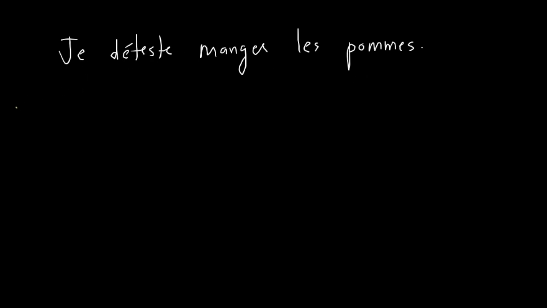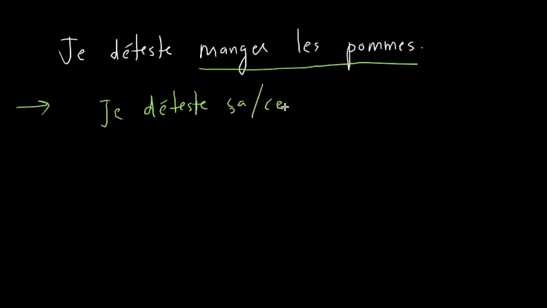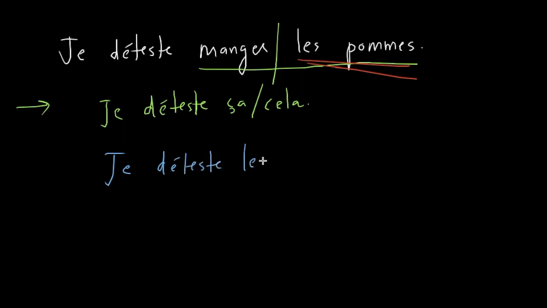Why? Okay. Now you can use direct object pronoun with this in two ways. If you consider this whole thing as a direct object, which is totally fine, eating the apples as object, then you can say je déteste ça, or if you are writing the sentence, you will say cela. Cool. But if you break this down, and you only consider this as your direct object, then the sentence will be je déteste les manger. Nice.